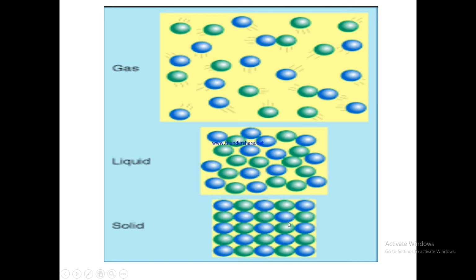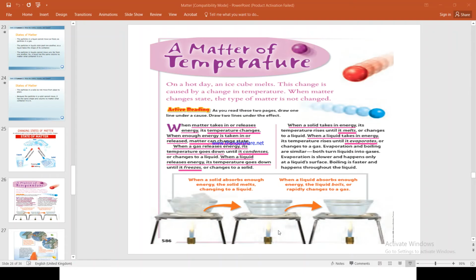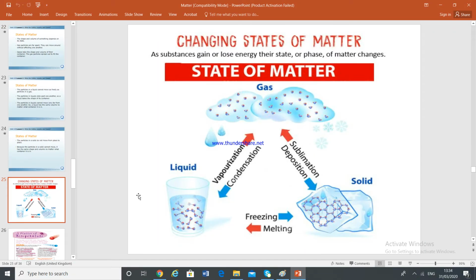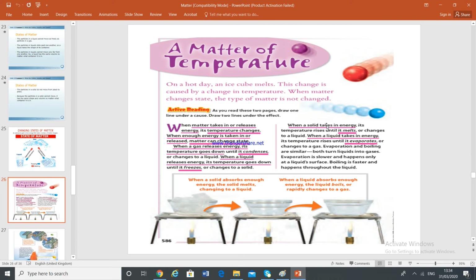For example, you have a solid ice, and because of your hand temperature, because you're holding it in your palm, the temperature of your palm is making it warmer. Now what happens to the particles? The particles start vibrating faster and start to slide over each other. So this time the solid particles are gaining energy. Here, they take in energy.